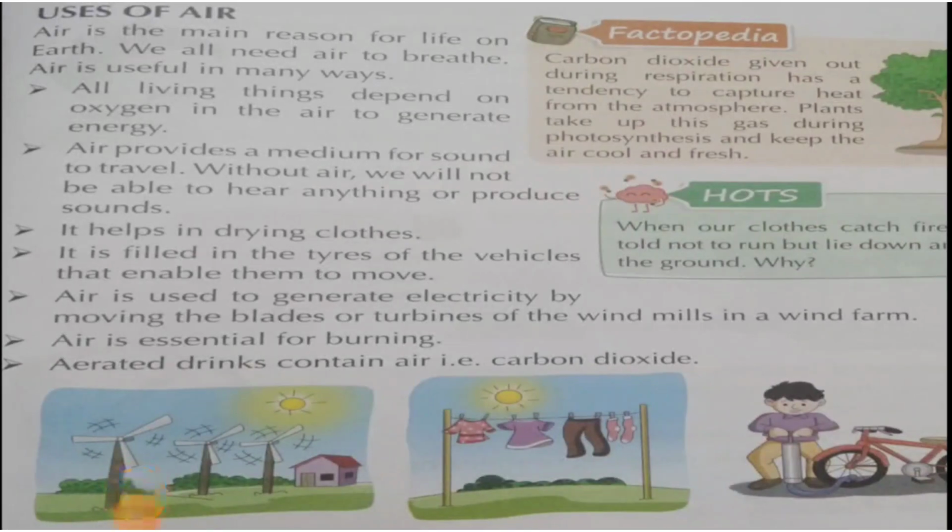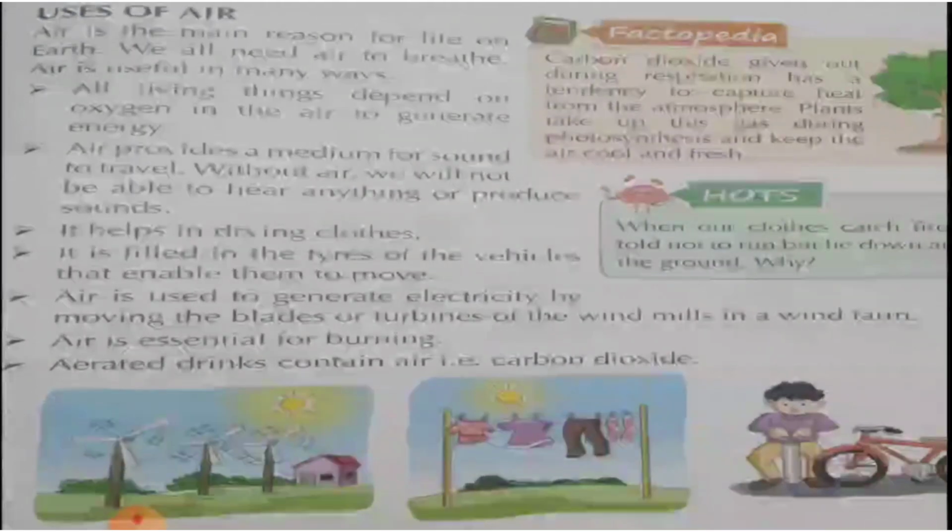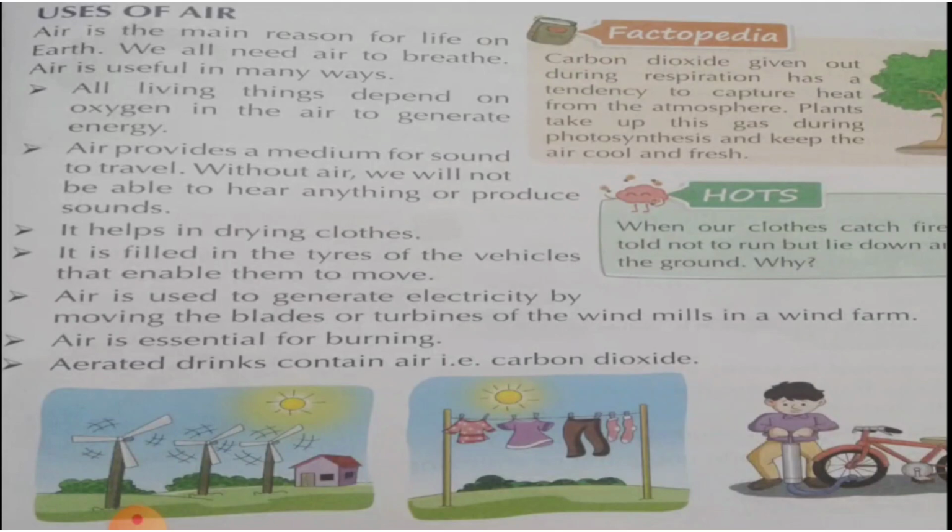Then comes next, air is essential for burning. Air is required for burning. Fire needs air to continue burning. Let's see one example. When we take a burning candle and put a glass over it, then after a few seconds you will see the candle will stop burning. Why? Because the supply of oxygen is stopped when we put the glass over the burning candle. So from this example we can understand that air is needed for burning.